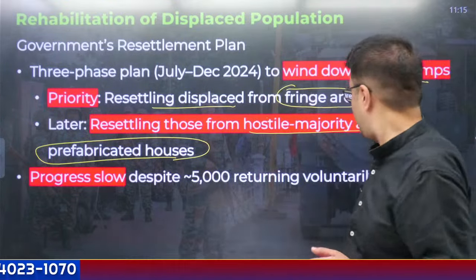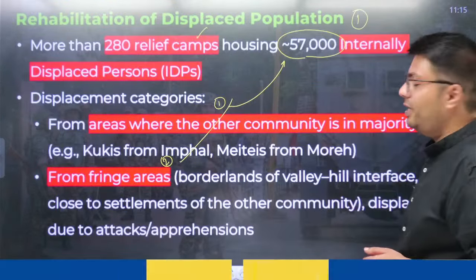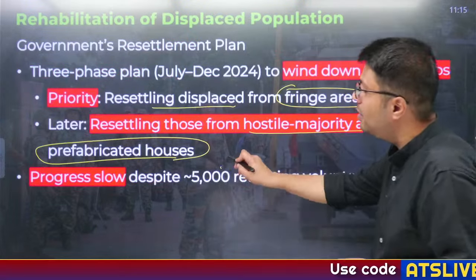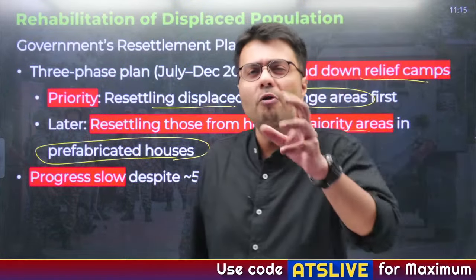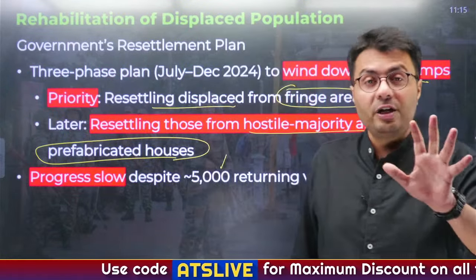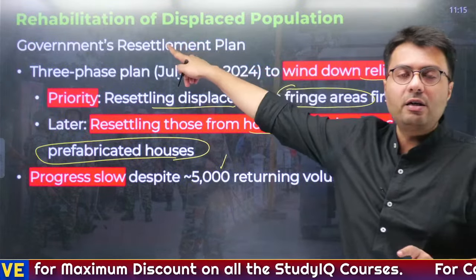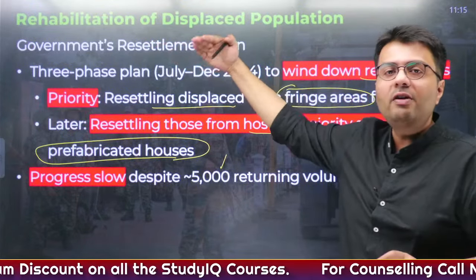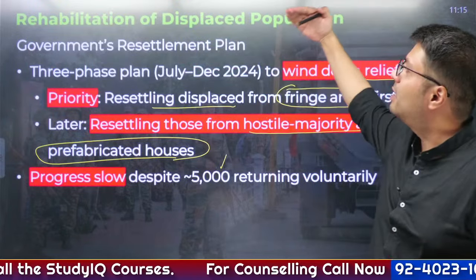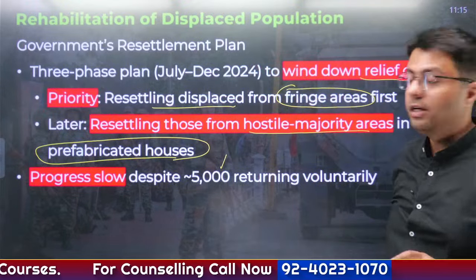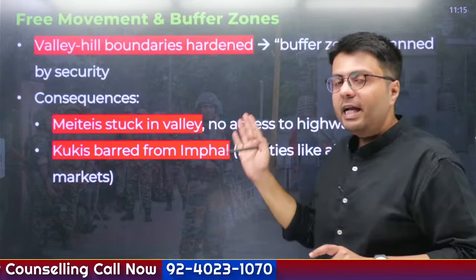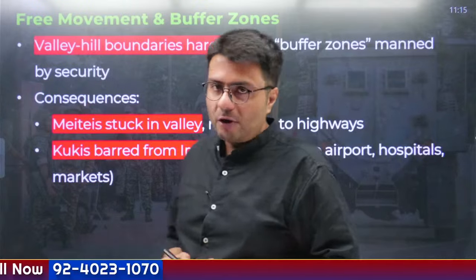How many people have been displaced? Close to 57,000. And how many have returned? Almost 5,000. So how many are remaining? Roughly around 52,000, which is a large number, right? So this is the first problem associated with Manipur, that we still haven't been able to rehabilitate the displaced people in their homes. The second problem is free movement and buffer zones.